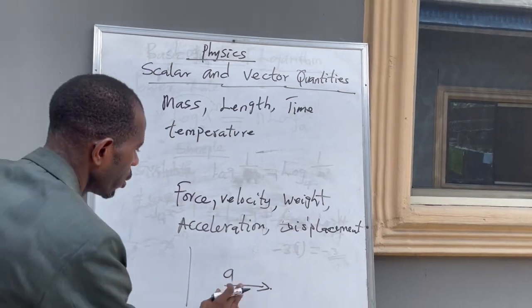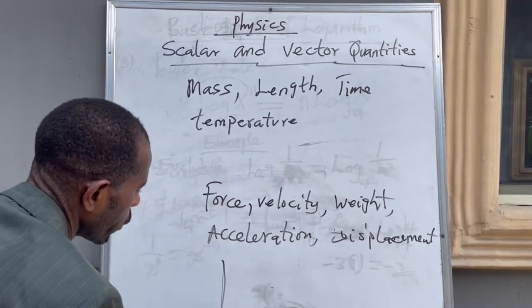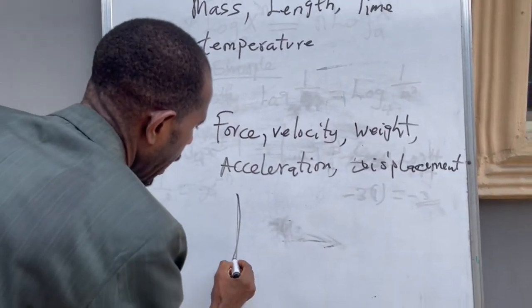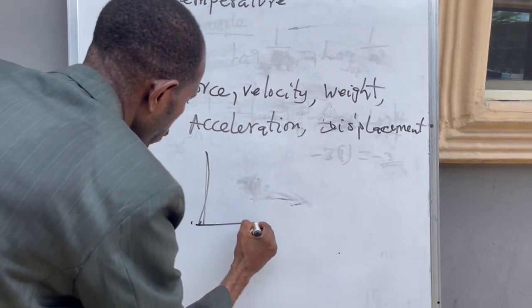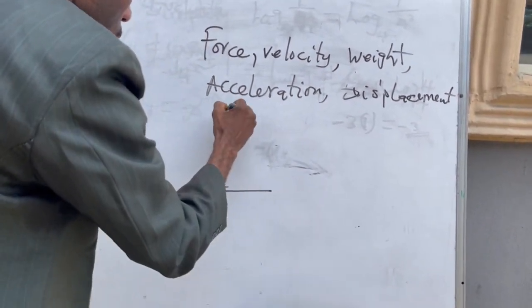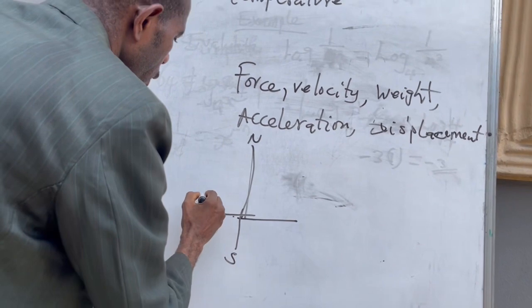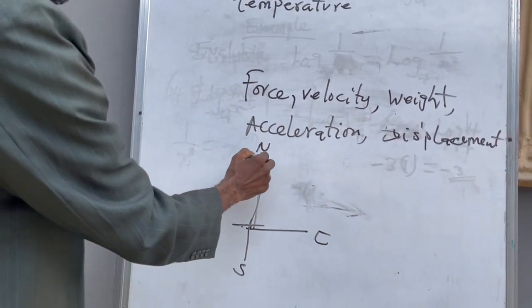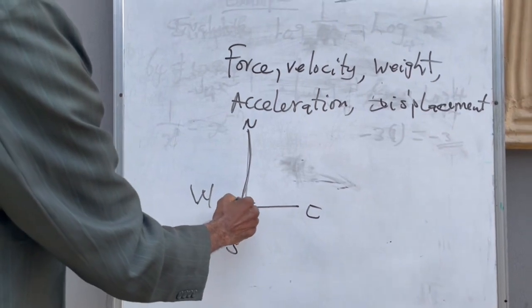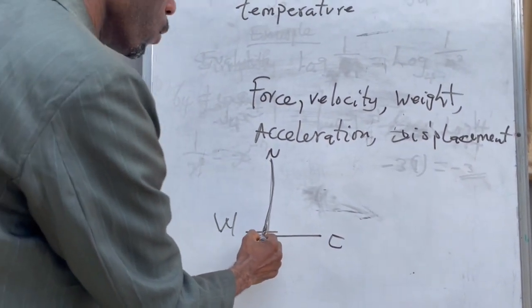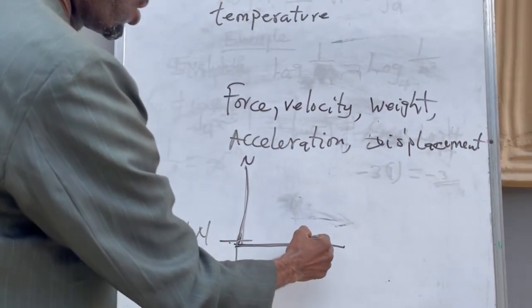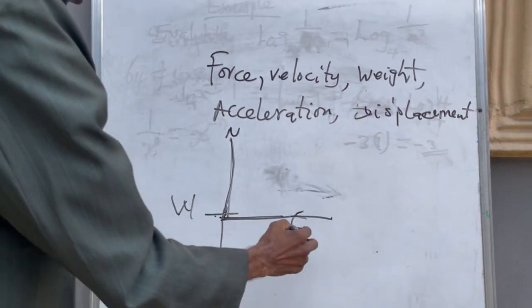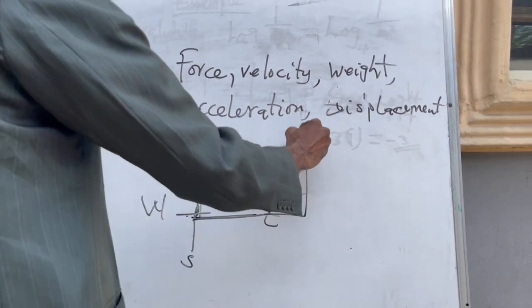If, for example, a car starts moving from point A here, and this is north, south, west and east. If a car starts from here, it will move, and when it gets to this place, it can decide to change direction and move toward the east. And at the end of the day, it moves back to this side.